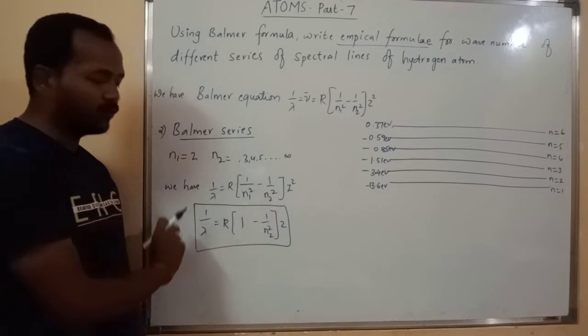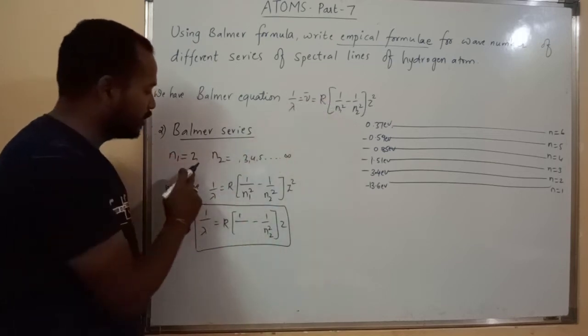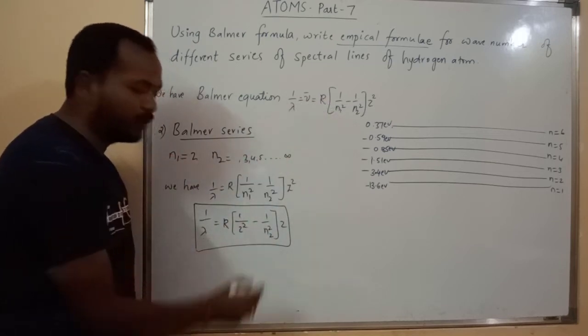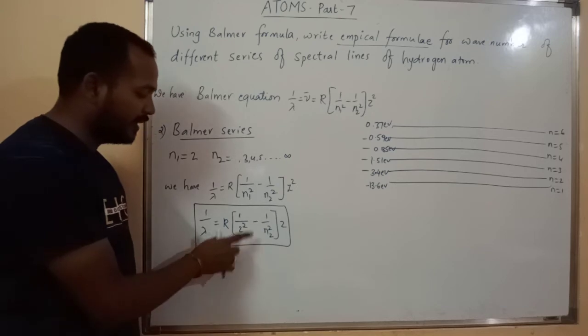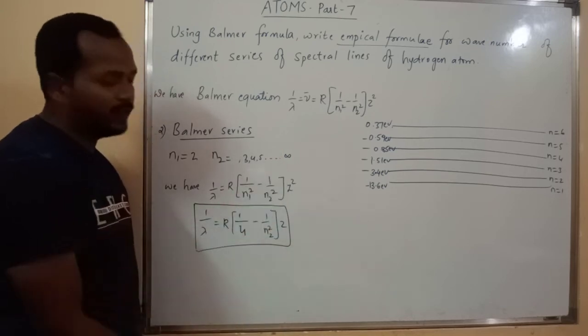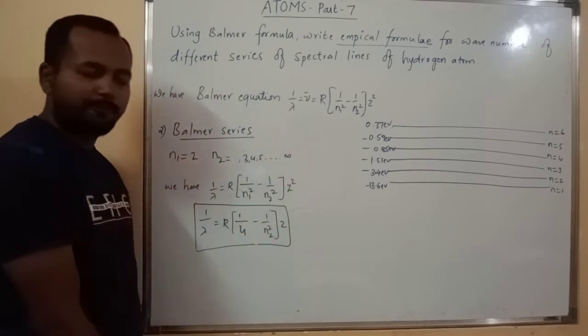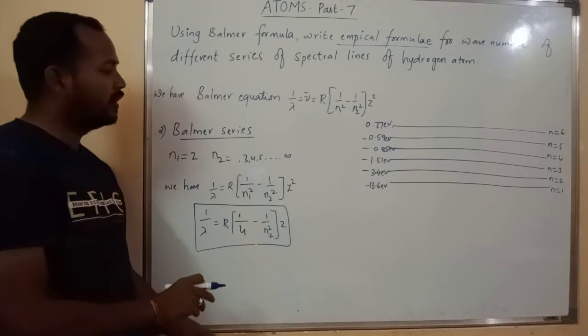Now 1 by lambda is equal to R into 1 by n1 square. n1 is 2. 2 square is 4. Therefore I can write 1 by 4 minus 1 by n2 square, where n2 may start from 3, 4, 5 and up to infinity. So this is the equation for Balmer series.